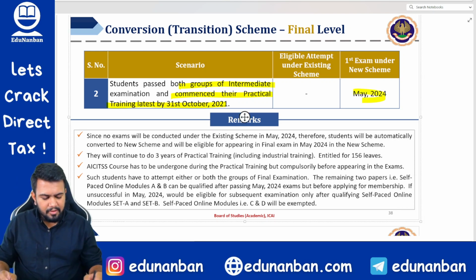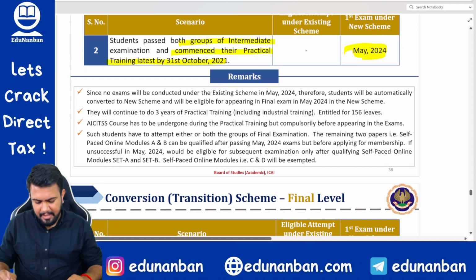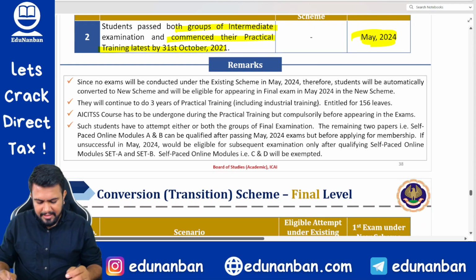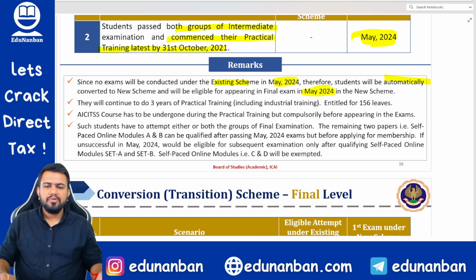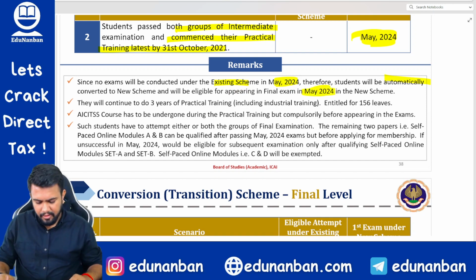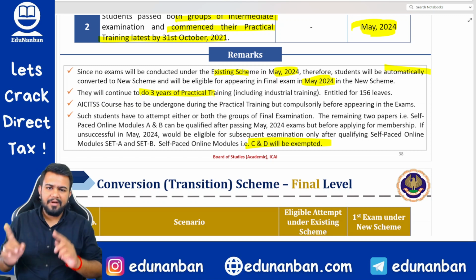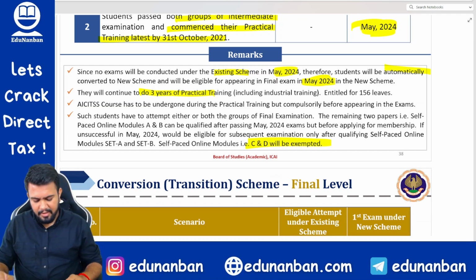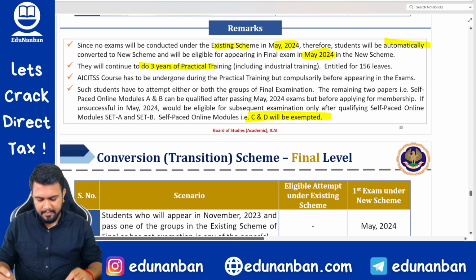So they will be eligible to write the exams under the new scheme in May 2024 examination. Since no exam will be conducted as per the existing scheme in May 24, they will be converted to the new scheme and will have to appear in the new scheme in May 24. They will continue to do 3-year practical training. Set C and Set D will be exempt because they have cleared both groups of CA Intermediate. A and B they have to write before their examination.